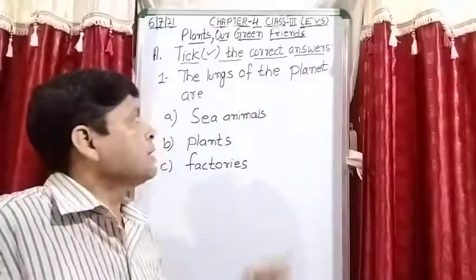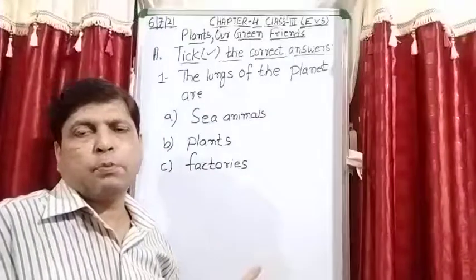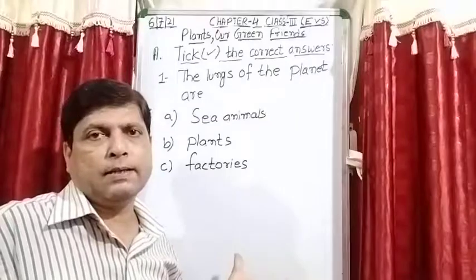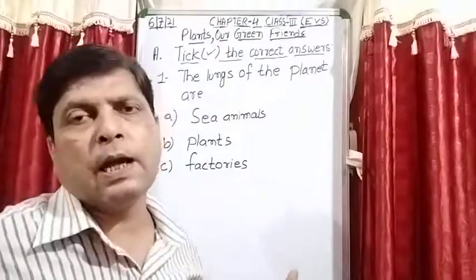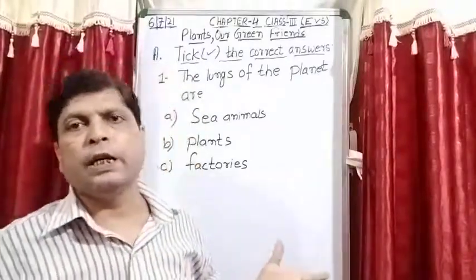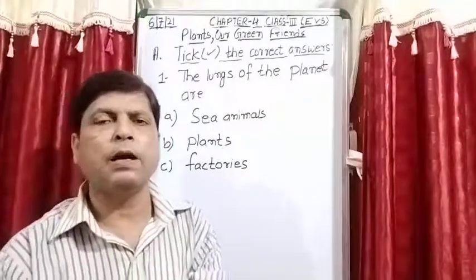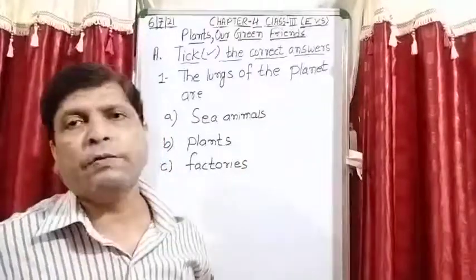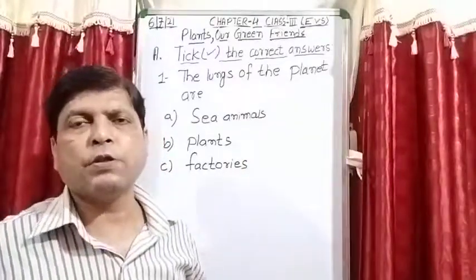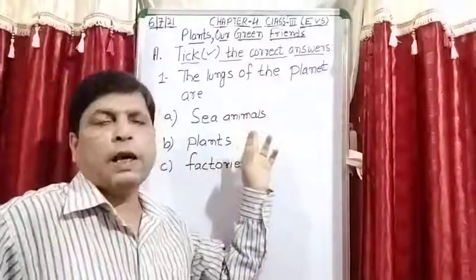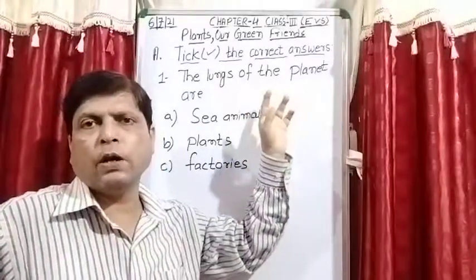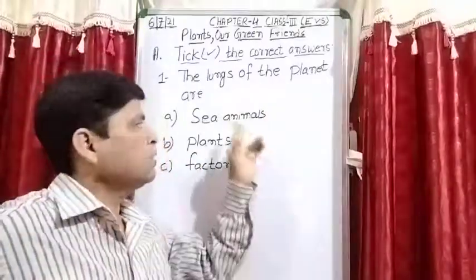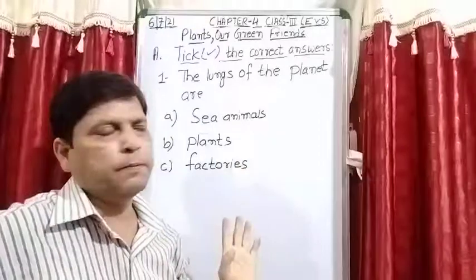So how is breathing possible on this planet? That is due to the oxygen gas, because all the animals and human beings need oxygen gas. This is our living gas. Without this gas life is not possible. Sea animals also depend upon this oxygen, and they get it from the plants. So sea animals is not the right answer.